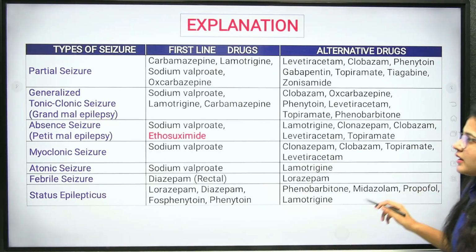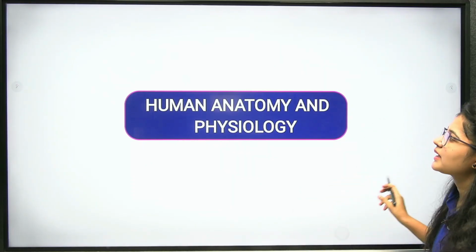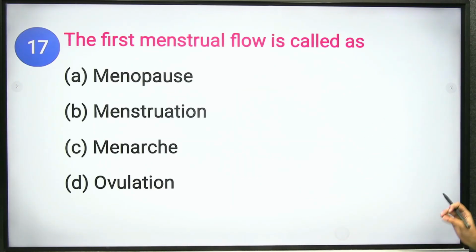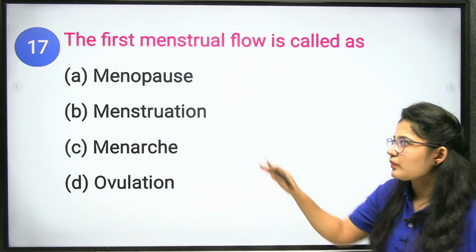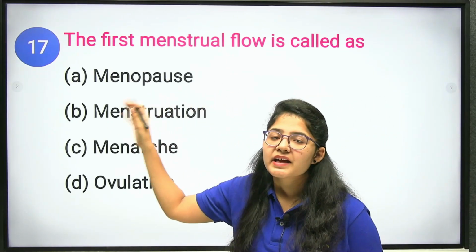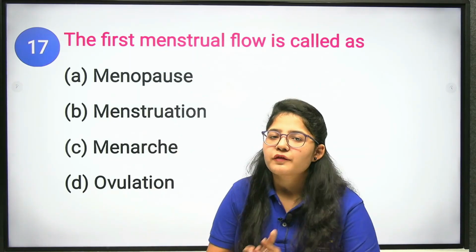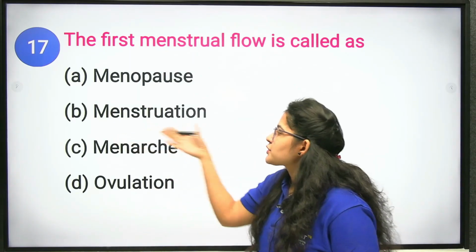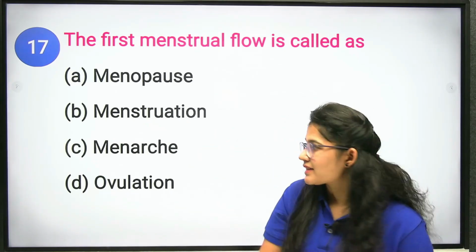Okay? Now, next we have 8 questions from the human anatomy and physiology subject. The first menstrual flow is known as? Menopause is at the age of 50 when you have the stoppage of your menstrual cycle. Menstruation is the time when you are going through your periods.